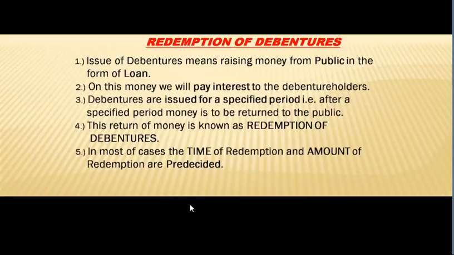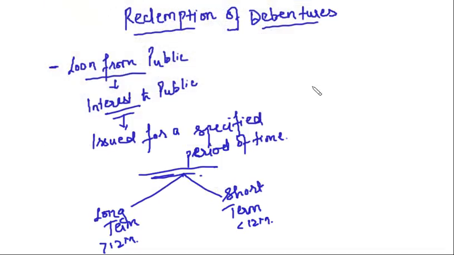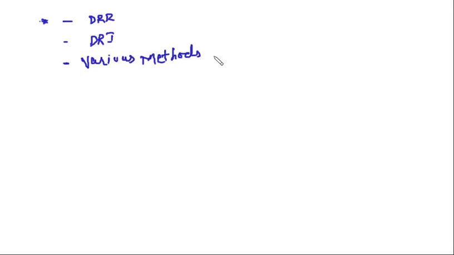Right? Now let's see what we are going to study in this chapter. What are the topics that we are going to study in this? The one is creation of DRR, then creation of DRI. You will say, what is DRR, what is DRI? I will tell you. Right? Then we are going to discuss about various methods of conversion.